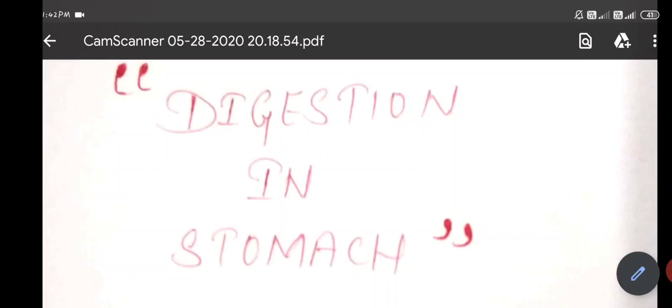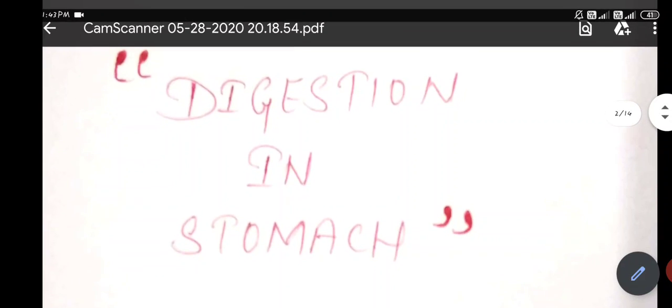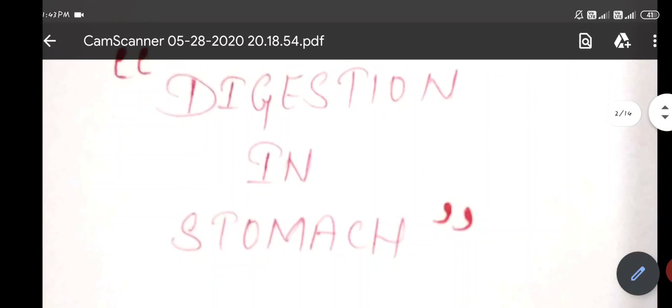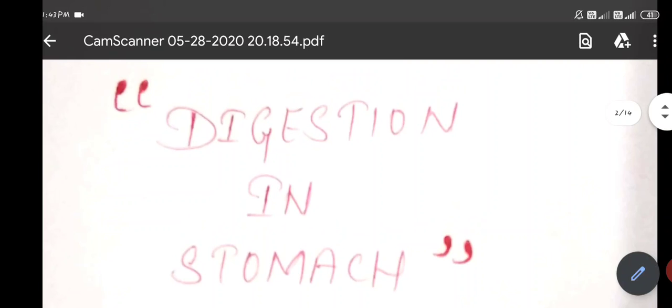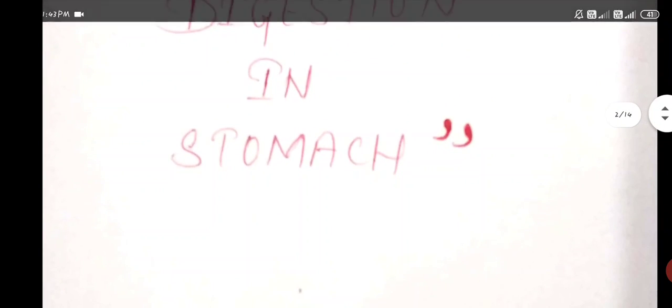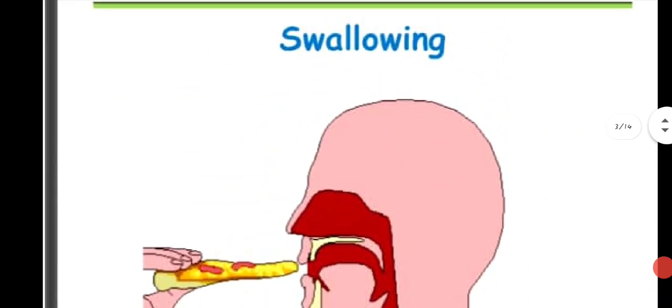Today we will deal with the topic digestion in stomach. Previously you have studied about the digestion in mouth or digestion in oral cavity. In that you have studied the digestion of carbohydrate or starch. The food that is masticated by your teeth is mixed with the saliva and the bolus is formed. And in the digestion of stomach, what happens? After that bolus has formed in your mouth, it is swallowed.